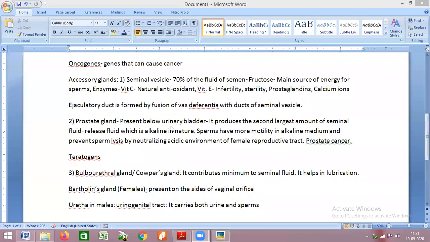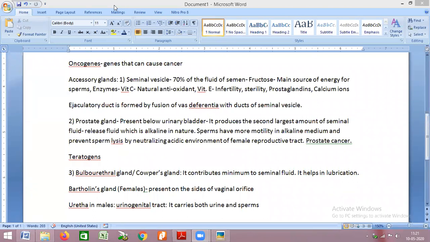If you talk about the junction, the urethra continues from the urinary bladder. Now, if the sperm enters the vas deferens and is coming towards the urethra, the sphincter valves present in the urinary bladder don't get stimulation to open up.